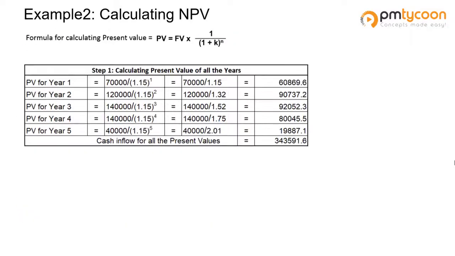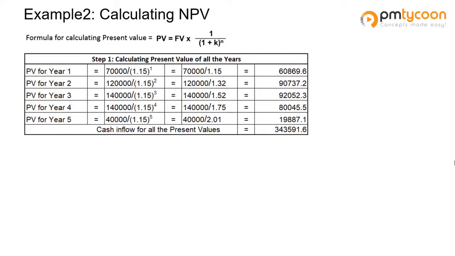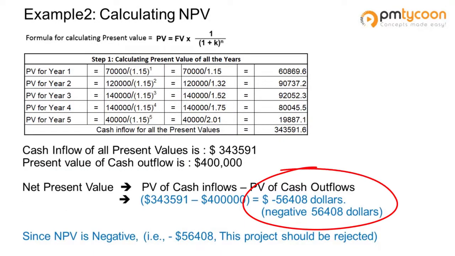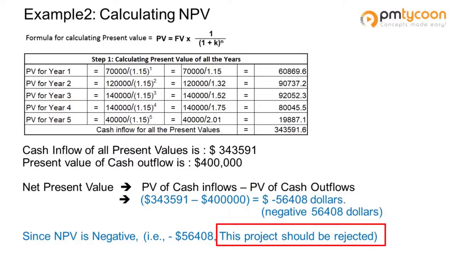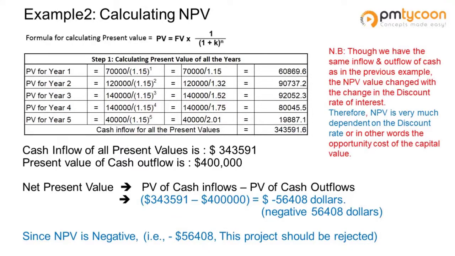If you plug in the numbers to the formula, the net present value comes up as negative $56,408, which means the project is not financially viable. So the key point to note here is when we used the discount rate as 8%, we got the positive net present value. And when we used the discount rate as 15%, we got the negative net present value.